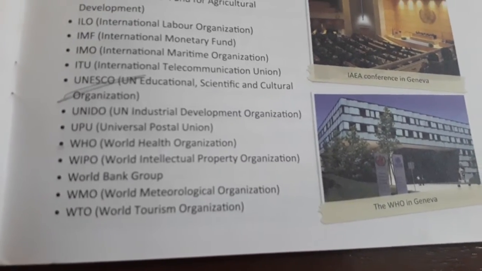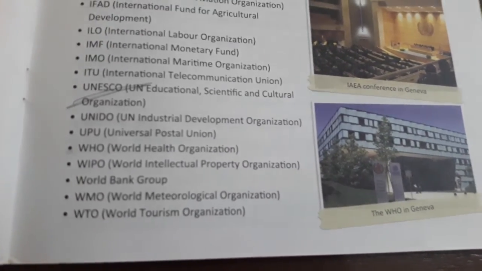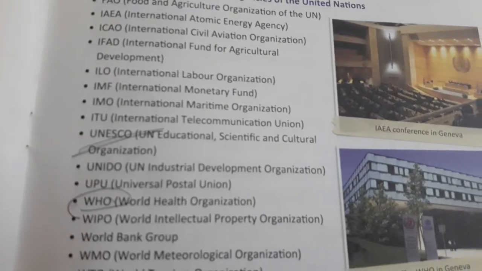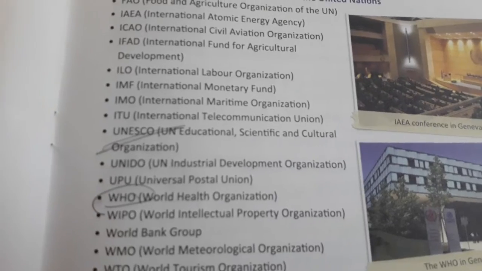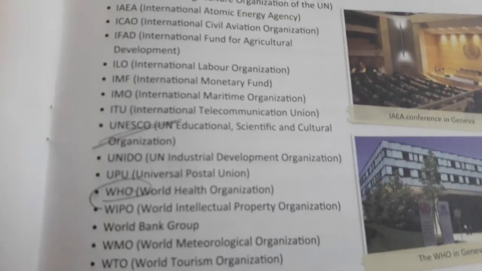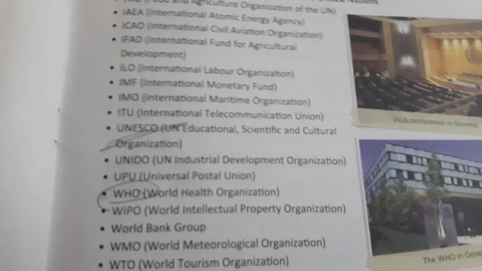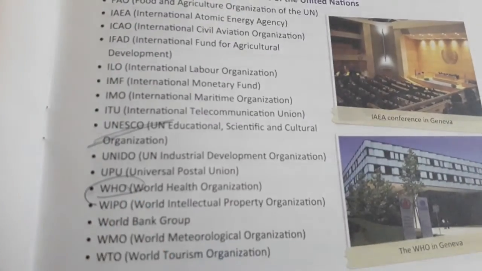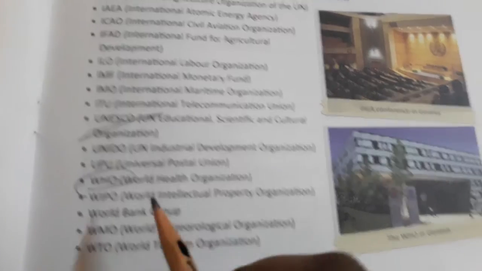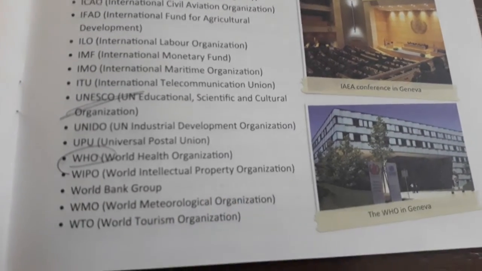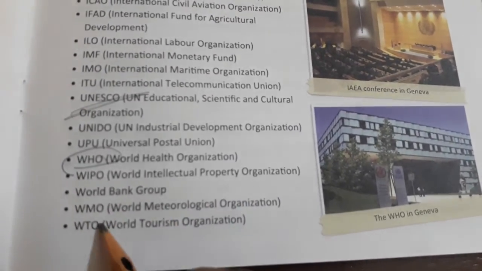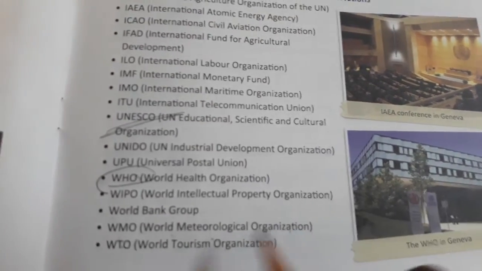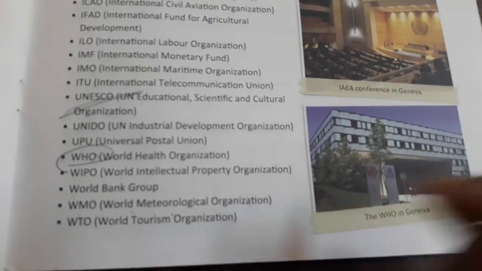UPU, Universal Postal Union. WHO. This word is actually very popular now all over the world because this is the World Health Organization. So in this pandemic period, we already know about this word. WIPO, World Intellectual Property Organization. World Bank Group. Then WMO, World Meteorological Organization. WTO, World Tourism Organization.